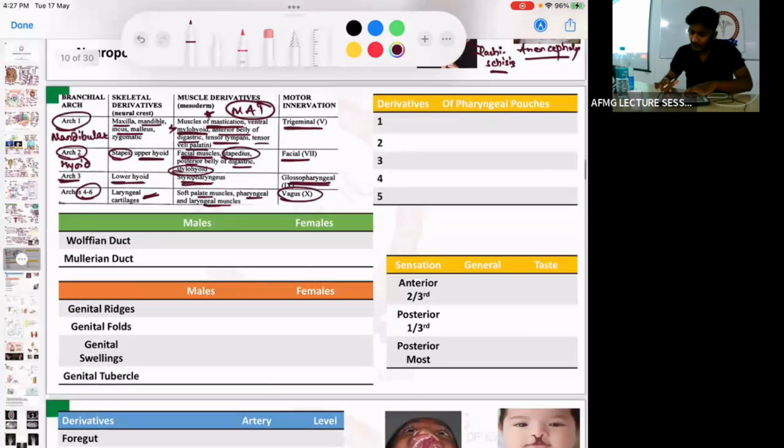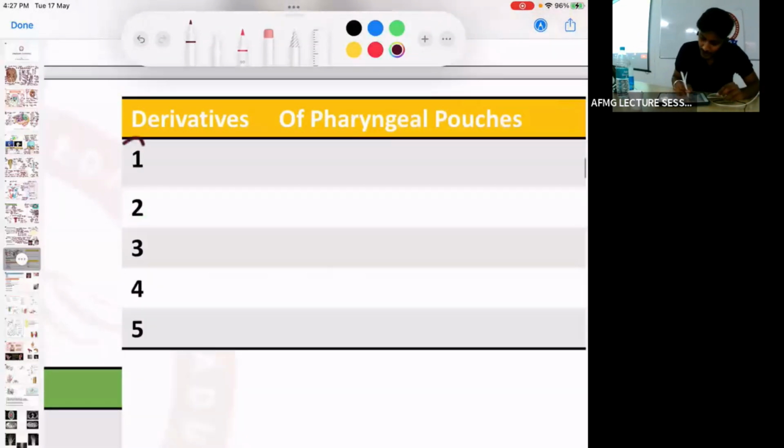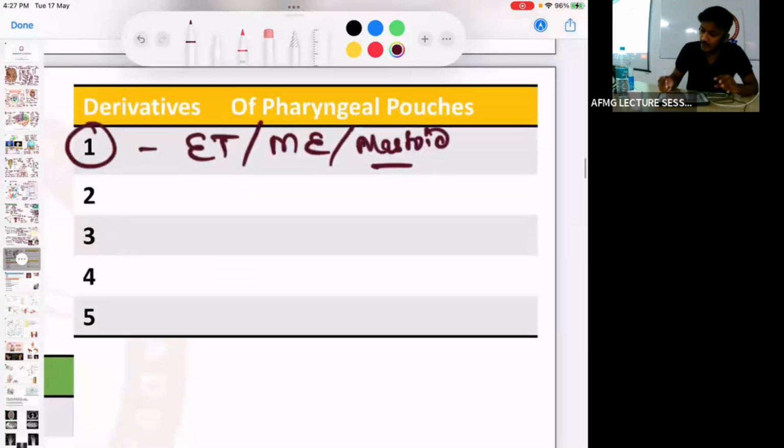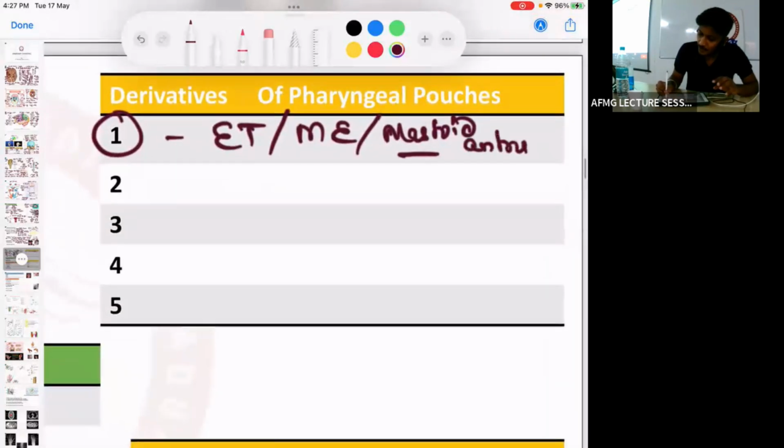Now talking about the derivatives of the pharyngeal pouches. Quickly. The first pharyngeal pouch develops entirely into the ear. That is Eustachian tube, middle ear, and the mastoid antrum. So the first pharyngeal pouch develops into 3 derivatives. First is Eustachian tube, second is middle ear, and third is mastoid antrum.